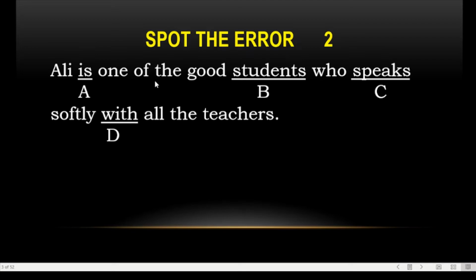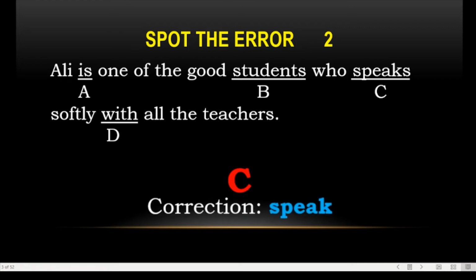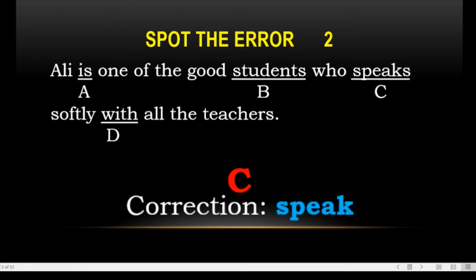Now here we have one of the good students, and here we have relative pronoun who. This relative pronoun is related to students, not Ali over here, because Ali is one of the good students who speak. So here we have students, this is your plural noun, so we will go for speak. Ali is one of the good students who speak softly with all the teachers. Yes, this is the second one.